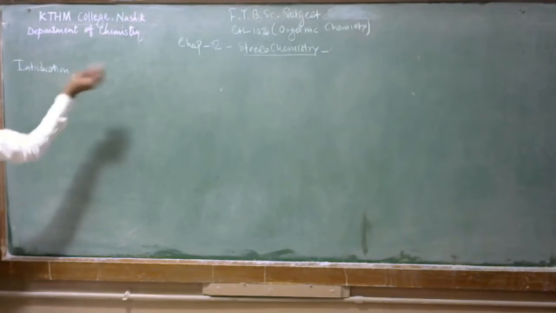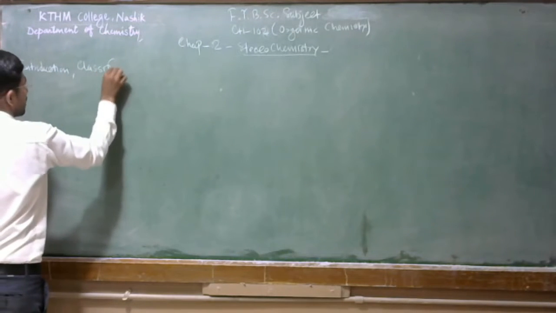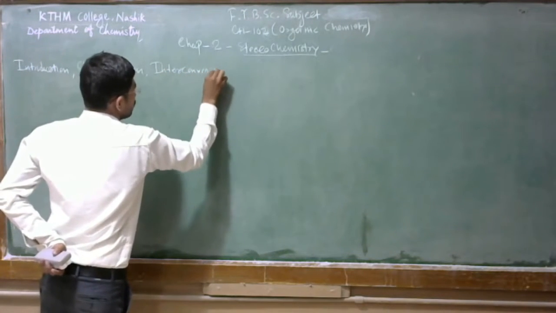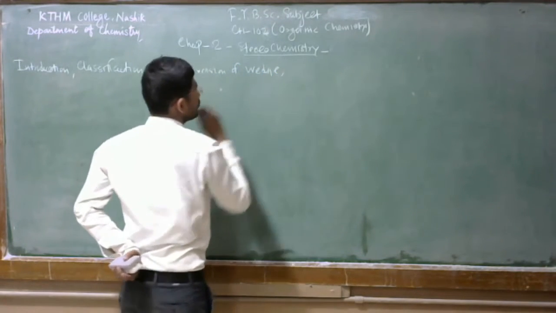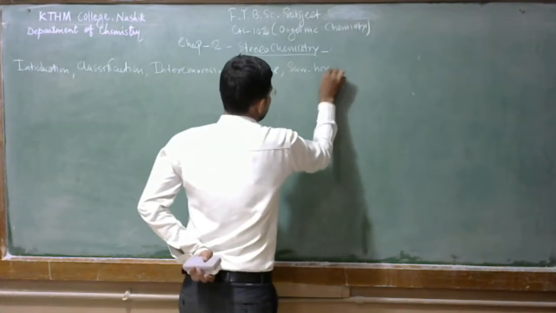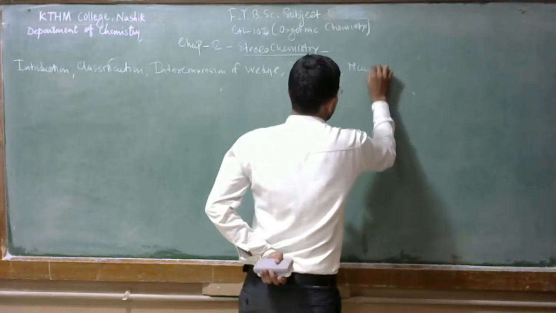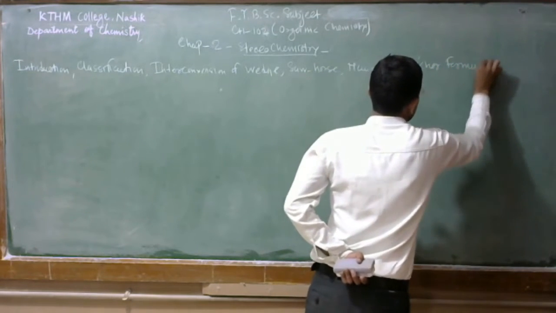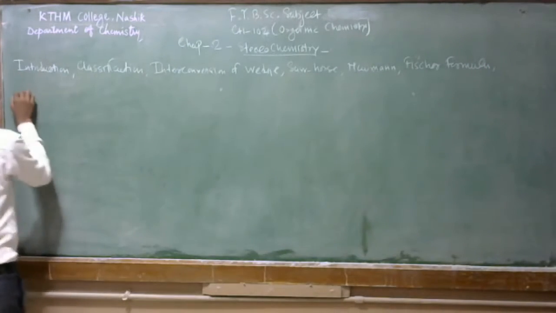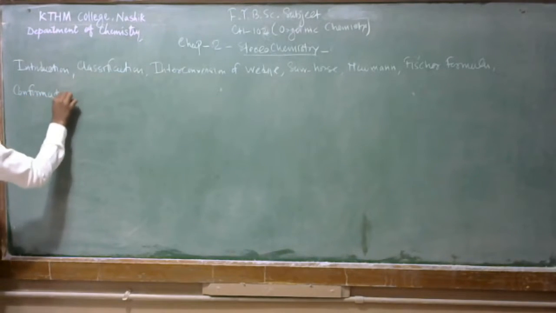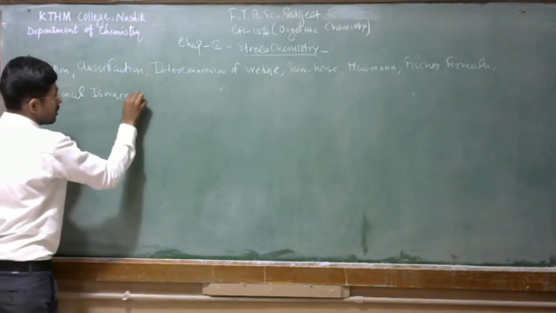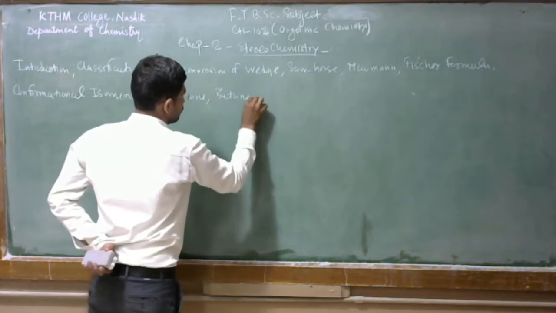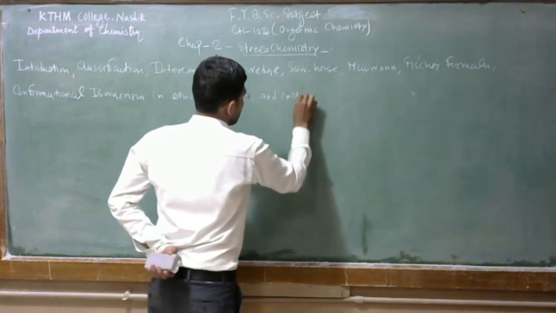introduction about the isomers, then classification, then conversion of wedge, Sawhorse, Newman, Fischer formula, then conformational isomerism in ethane, butane and cyclohexane.